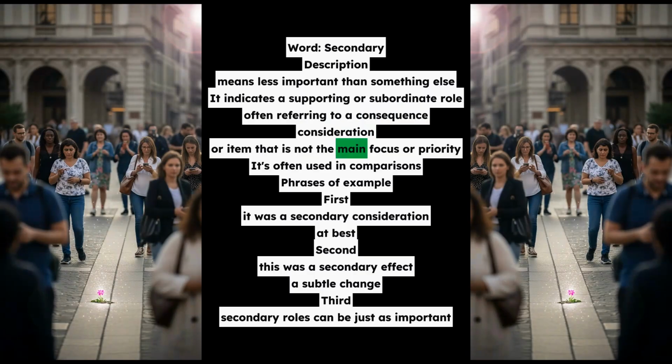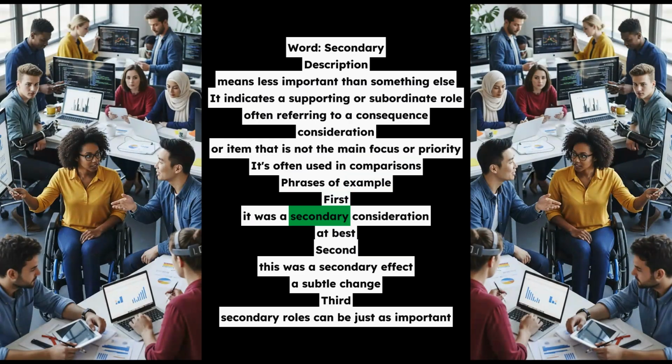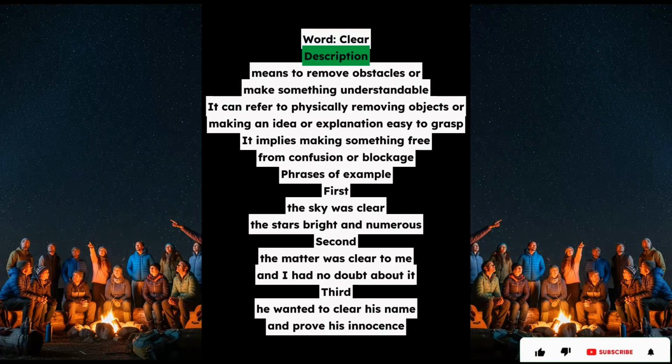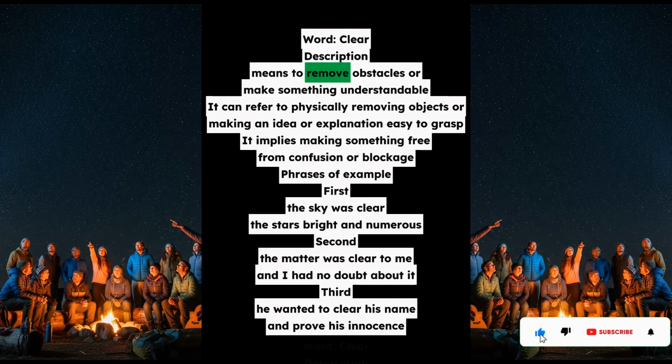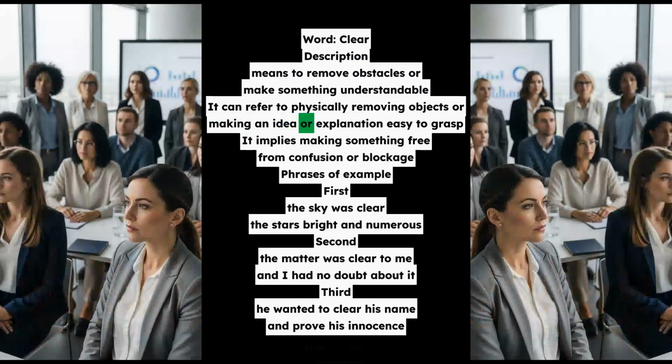Word, clear. Description, means to remove obstacles or make something understandable. It can refer to physically removing objects or making an idea or explanation easy to grasp. It implies making something free from confusion or blockage. Phrases of example. First, the sky was clear, the stars bright and numerous. Second, the matter was clear to me, and I had no doubt about it. Third, he wanted to clear his name and prove his innocence.